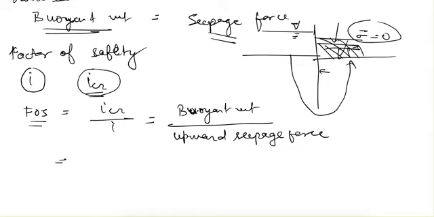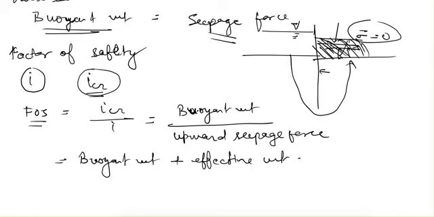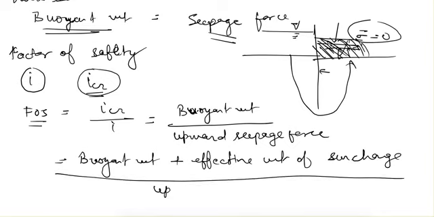And one more formula: if we are putting a surcharge to increase the buoyant weight, then in that case it is buoyant weight plus effective weight of surcharge, divided by upward seepage force. That is also a formula for factor of safety.